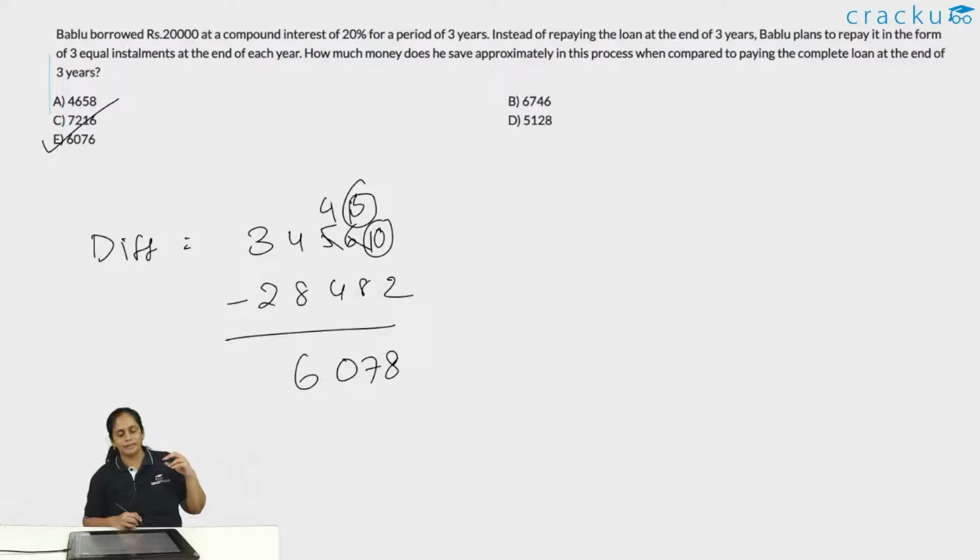In this case, basically use the calculator as much as possible because accuracy is important over here, and this is going to be calculation intensive, but don't jump at the calculator immediately. Simplify the particular equation as much as possible and then use a calculator. As you saw in this particular case, once you found the equation for x, it is easy to solve. The equation for x you get from the use of the formula, and in this case the answer is option E. Let's consider one more question on this.